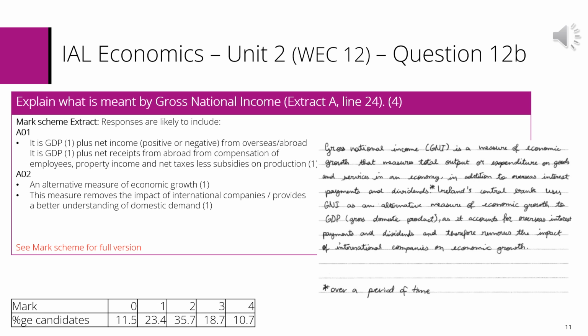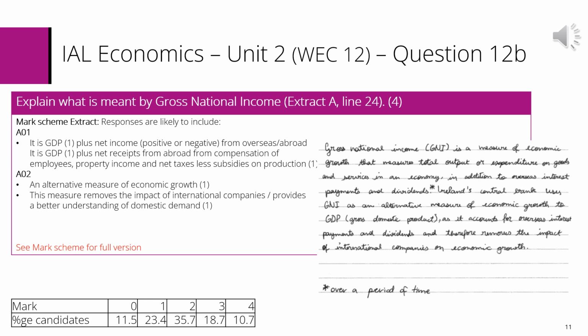Question 12B asked students to explain what was meant by gross national income. The question asked students to use extract A to tell us what was meant by gross national income. If we look at the table, we can see that 11.5% of students scored 0, the third most zeros in the paper.